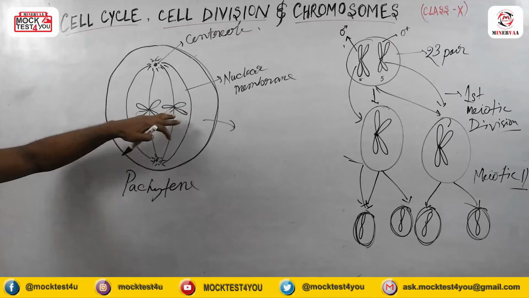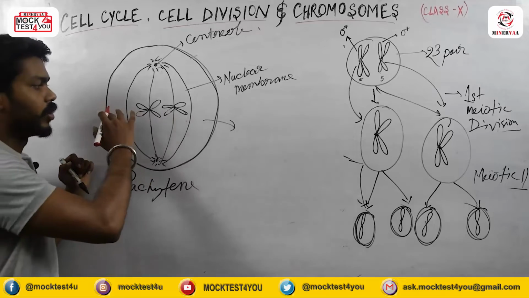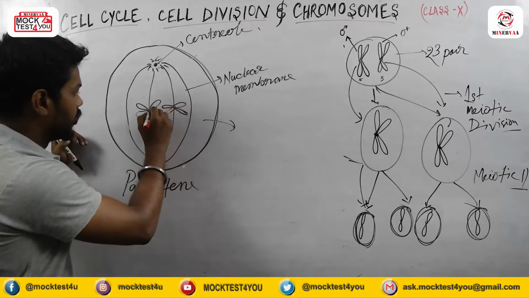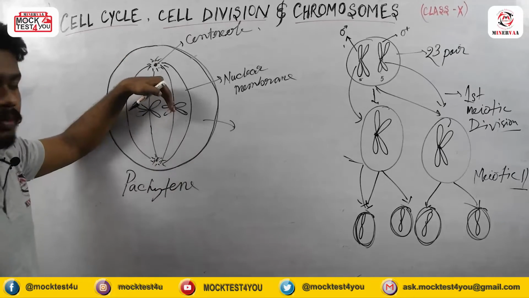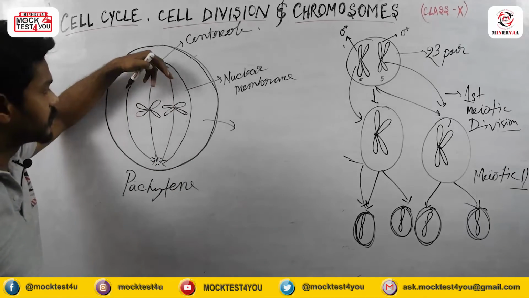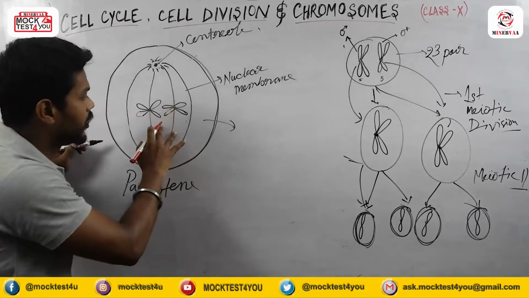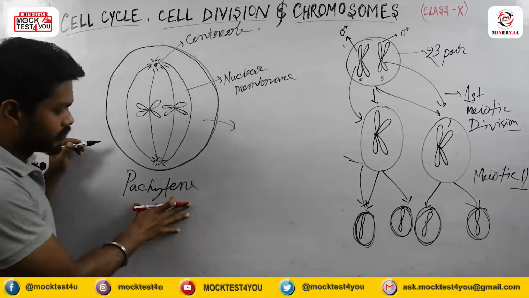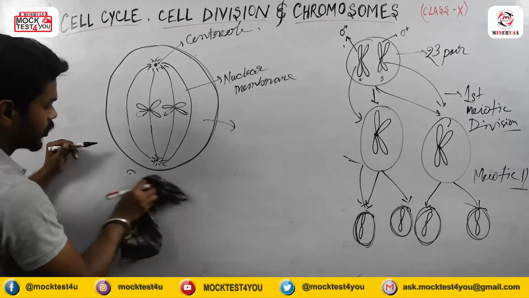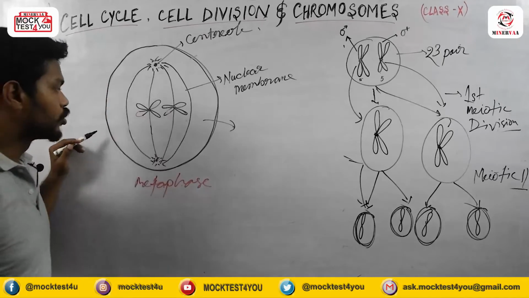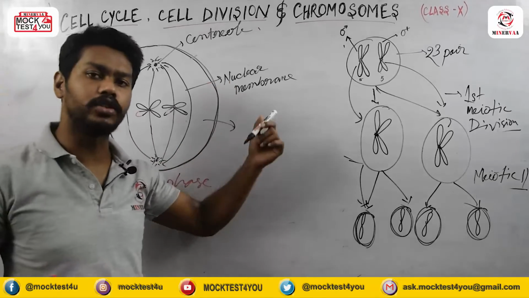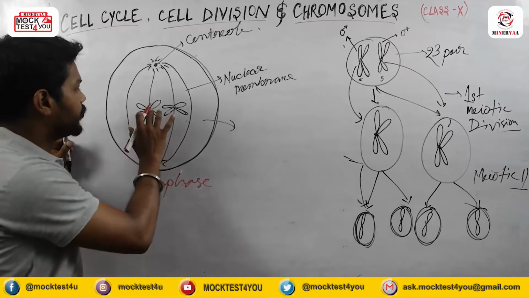Okay, they just got arranged in the mid portion or the equatorial position, and from the central position or the centromere region, the spindle fibers will pass. And this is not the Pachytene phase, this is the phase of metaphase. So after metaphase, what will happen? The same thing which happens in the case of mitosis division will happen.